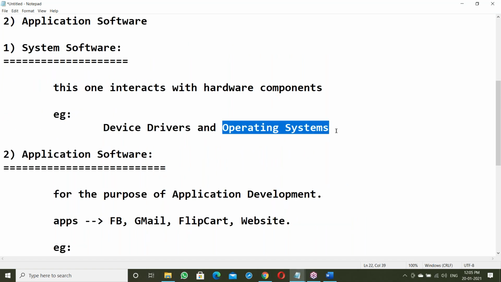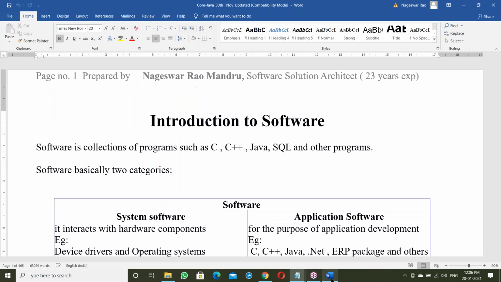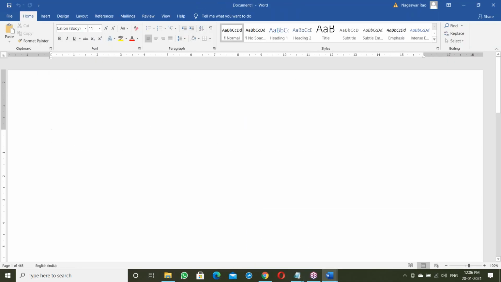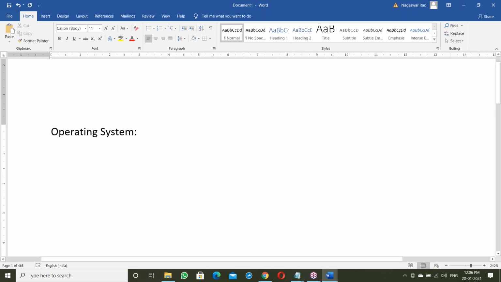What is OS? This is the most important point. To understand the independent of platform feature, you must have OS knowledge, operating system knowledge. Now here is a question for you guys.